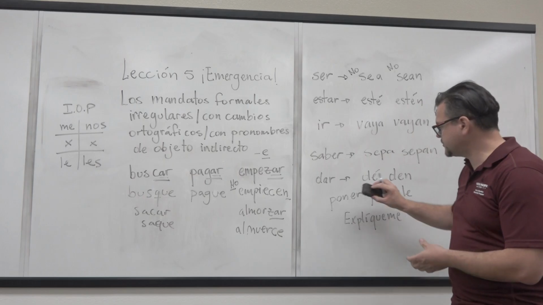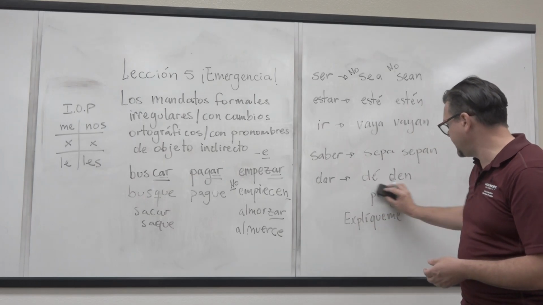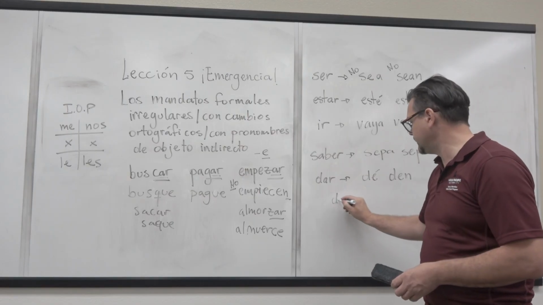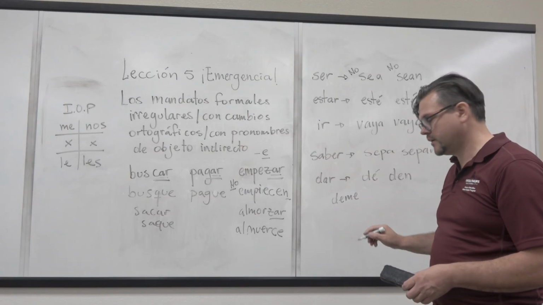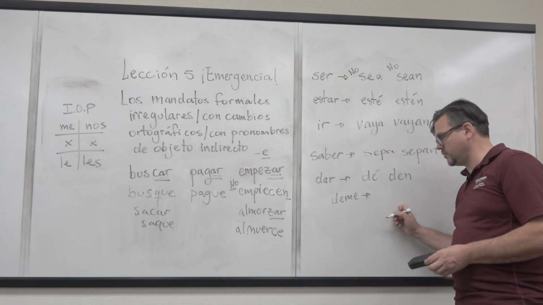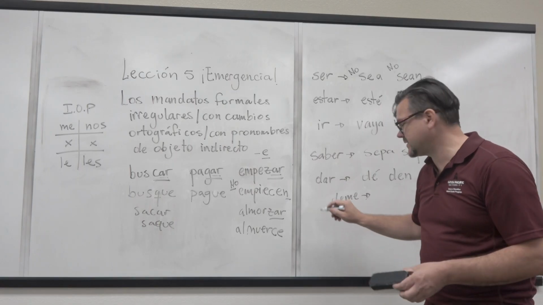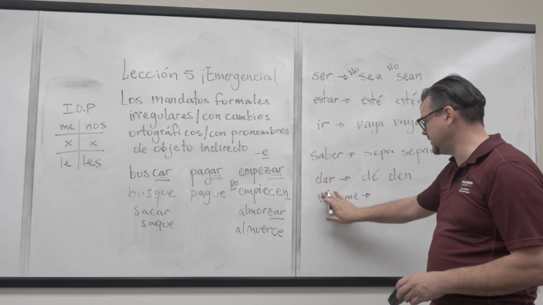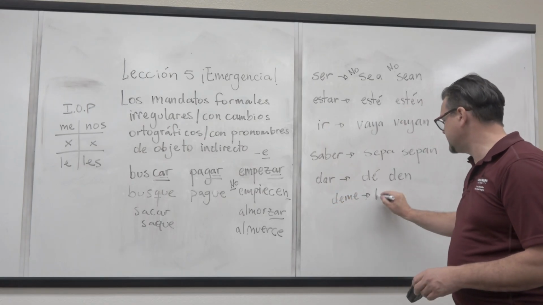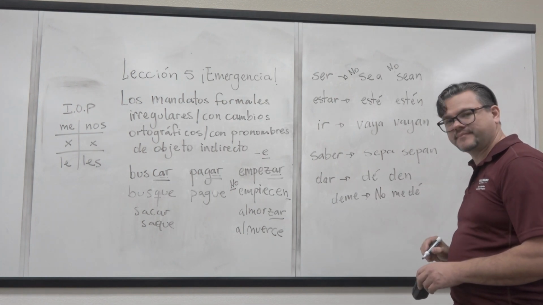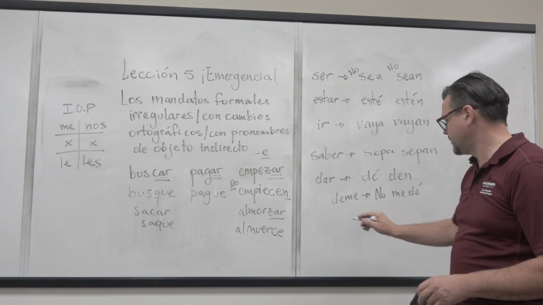Now, when it comes to these ones though, if you have, por ejemplo, deme, and you want to say it in negative in español, it is not as easy as saying no deme. This part is going to be a little bit tricky. So it's going to be, in this case, no me dé.